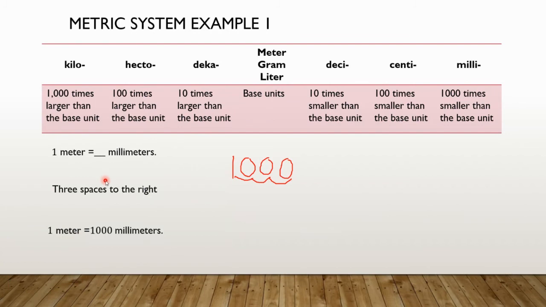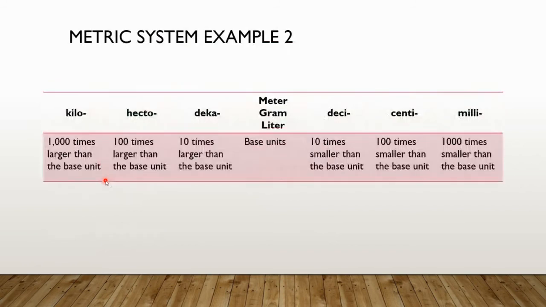Okay, that's pretty good. So again, it's just moving a decimal point. In reality, we're multiplying by a power of 10. And that's what's nice about the metric system, and what's nice about our number system, is that it amounts to moving a decimal point. All right, let's do another example.